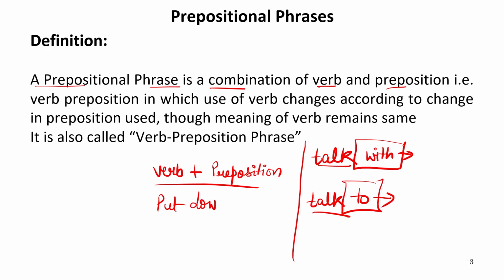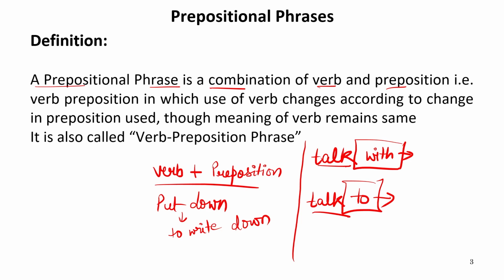Now if I see this word carefully, it is written put over here, so put is just to keep something. But if I ask what is the meaning of put down, obviously it means to write down something, to note down something. Does it match with the individual meaning of put? No, not at all.